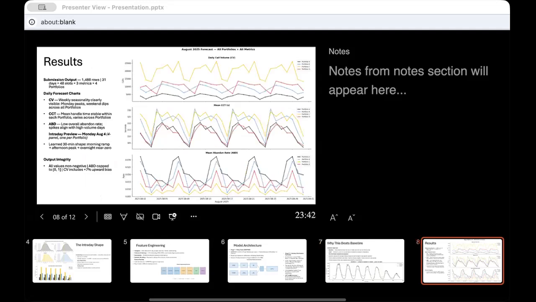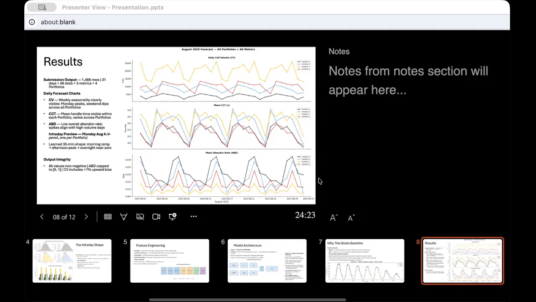Here are our August 2025 forecasts across all three metrics and all four portfolios. The top chart shows daily call volume. You can clearly see weekly seasonality where Mondays spike and weekends drop, and the scale differences between clients are preserved. Client C forecasts the highest volume and client A the lowest, which exactly matches the historical pattern. Below that, handle times and abandon rates are stable day to day, but distinct per client, which shows that our model captures each client's unique operating profile.